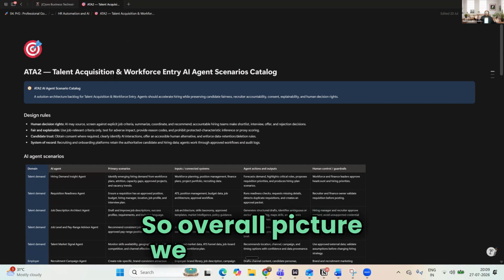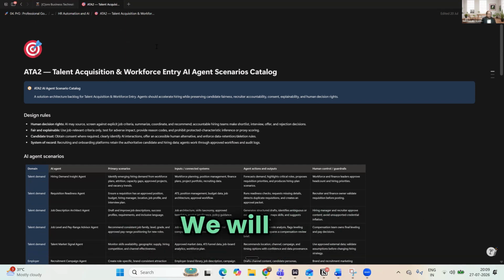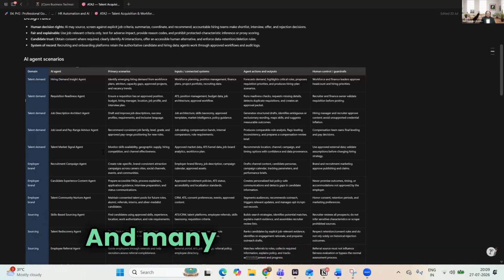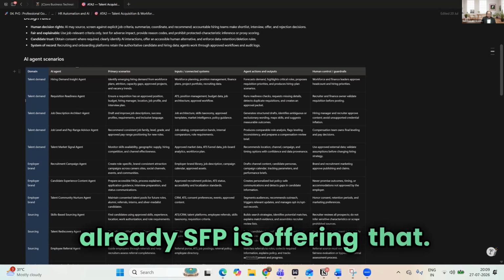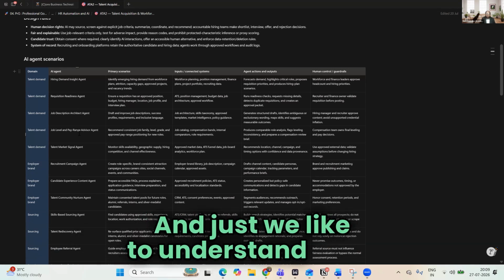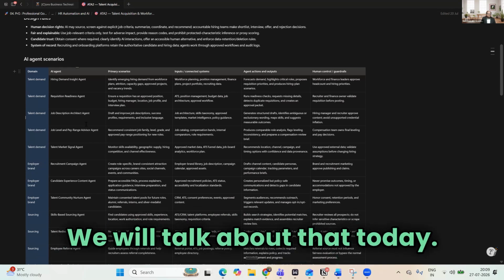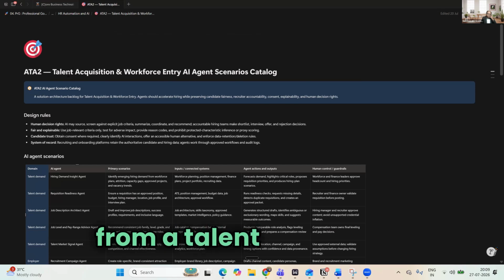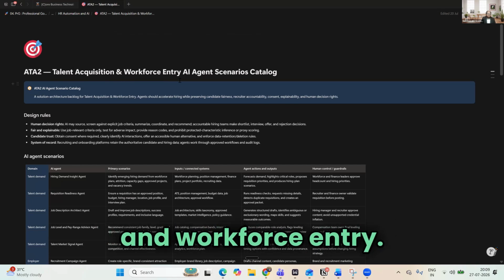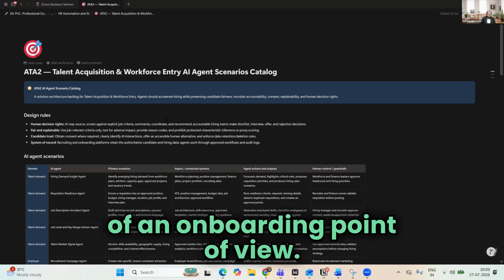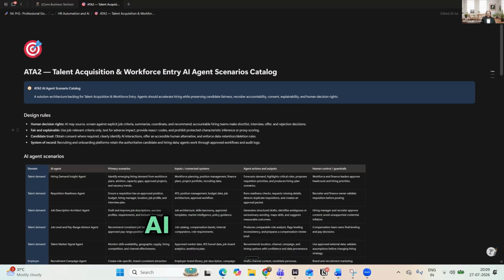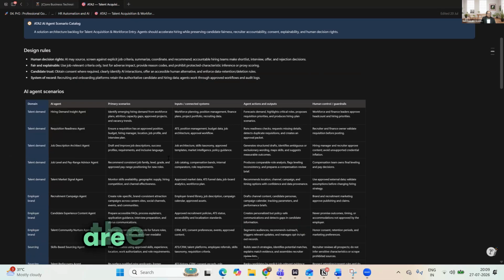So we will look at the overall picture, and that is what we will talk about: different hiring AI agents. Many of the AI agents SAP is already offering, and we would like to understand how we can design them. We will pick up one scenario from talent acquisition and workforce entry, which is an onboarding point of view. We will see what possible AI agents and scenarios we can create.